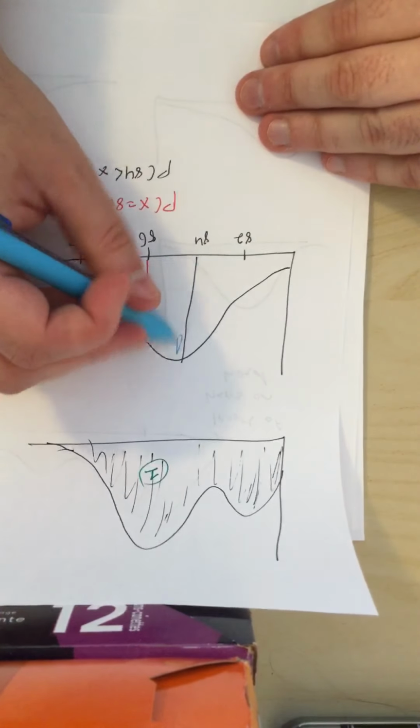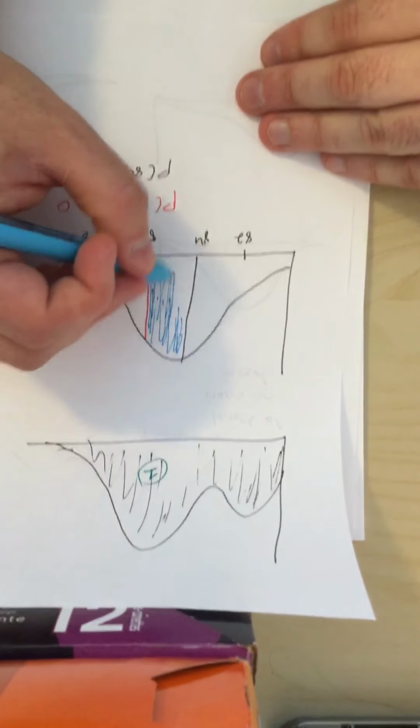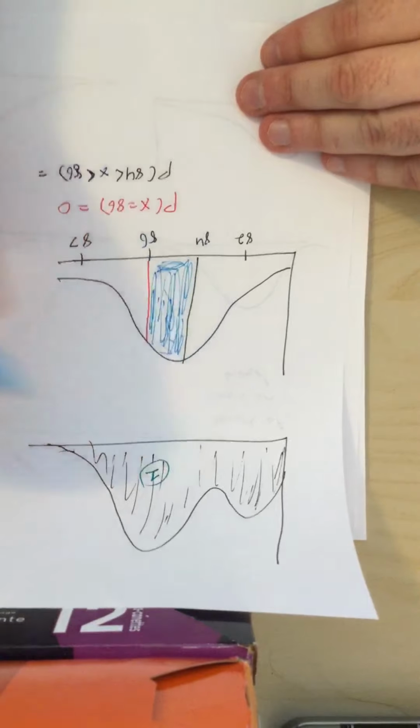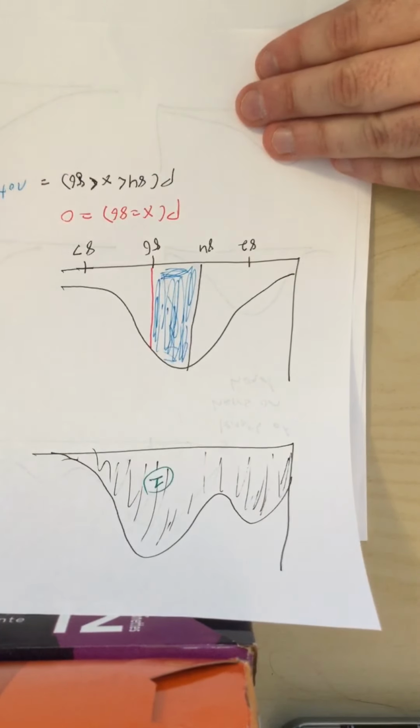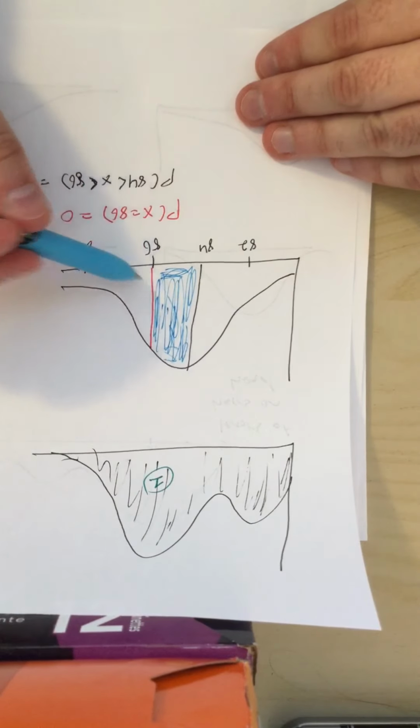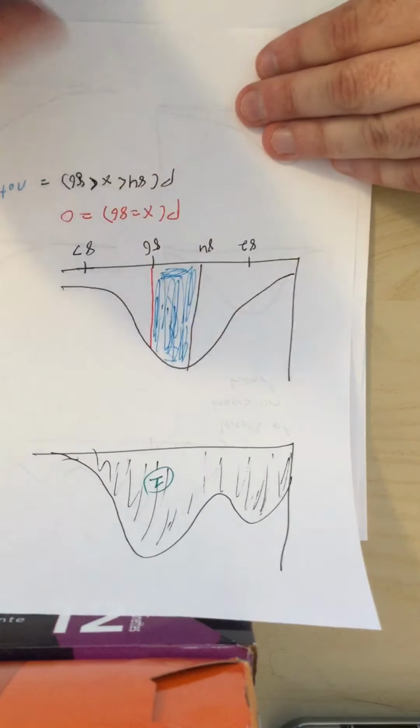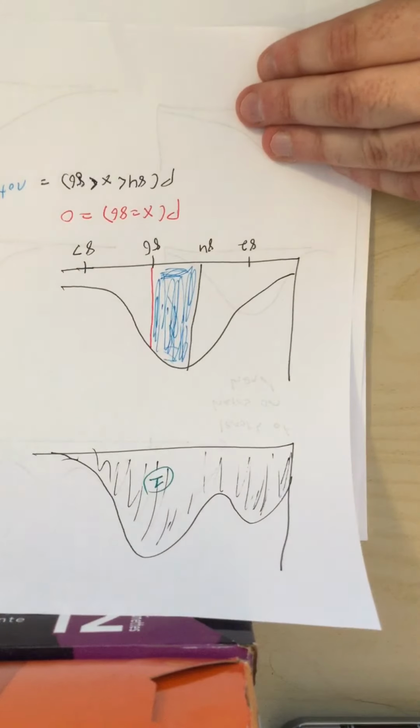That is this area over here, this blue area, and that is not 0, whatever it is. So the area of it being exactly 86 is 0. The area of it being between 84 and 86 is not 0.